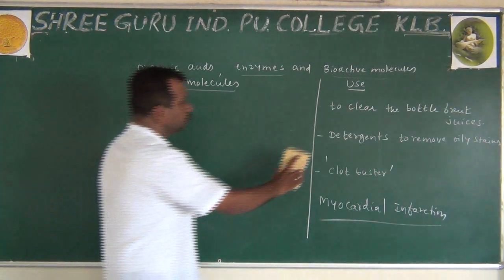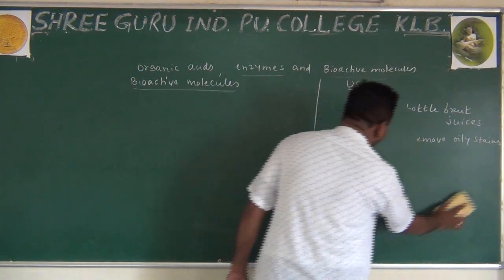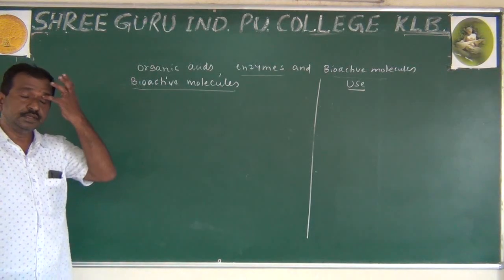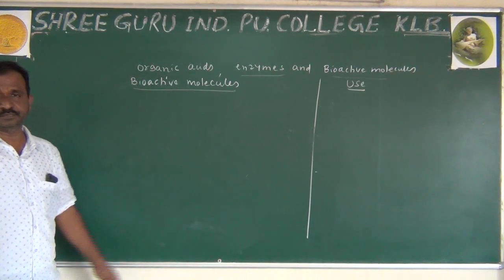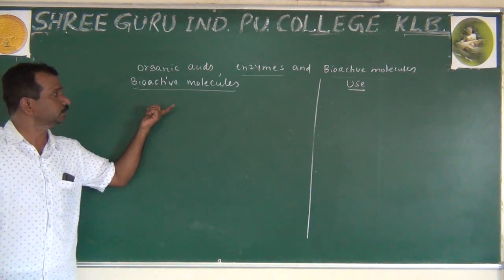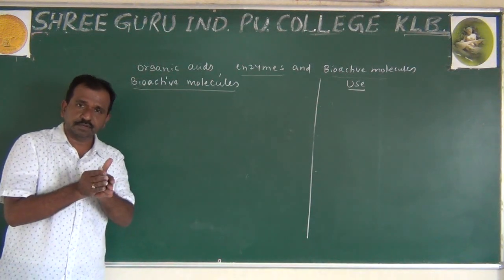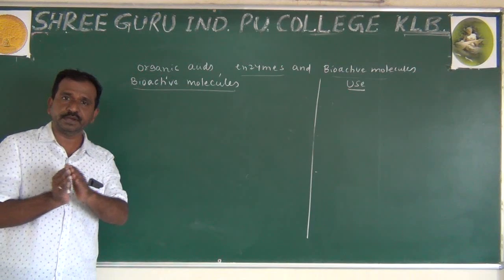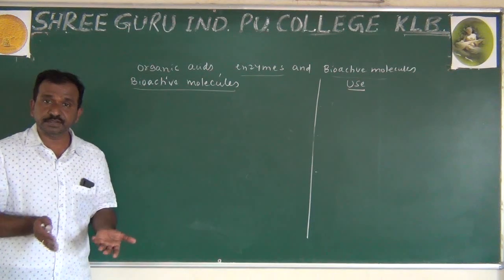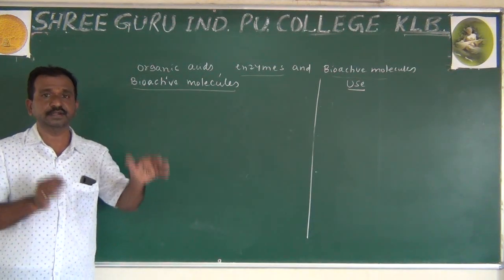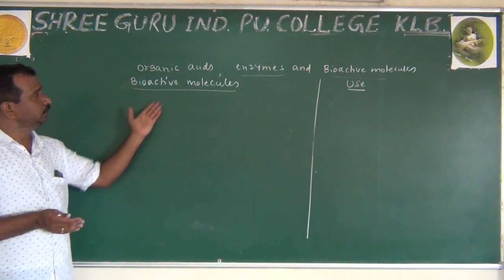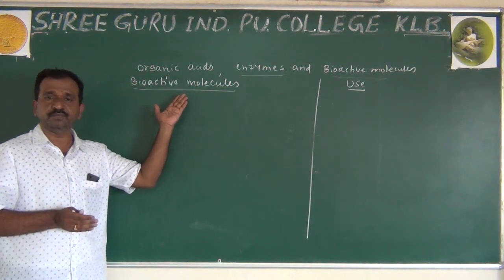Now we are going to observe this important part, the bioactive molecules. What are bioactive molecules? Bio means living things. Certain bioactive compounds and molecules exist in our body, like hormones and enzymes. These normally activate certain cells. So certain bioactive molecules are found in the body.